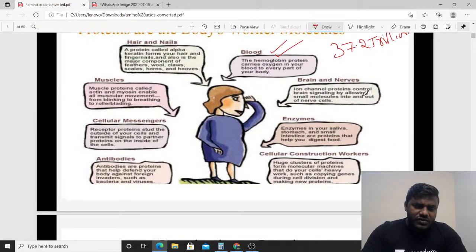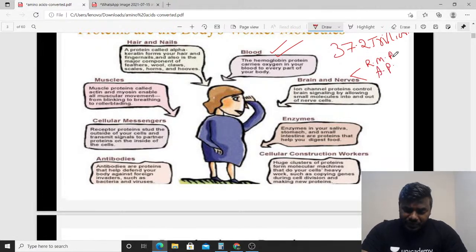And what is the function of our brain and nerves? Brain is the one which can control and coordinate entire functions of the body. And friends, how does the brain control and coordinate? With the help of a nerve impulse. So we know that there are two important potentials, that is the resting membrane potential as well as the action potential.